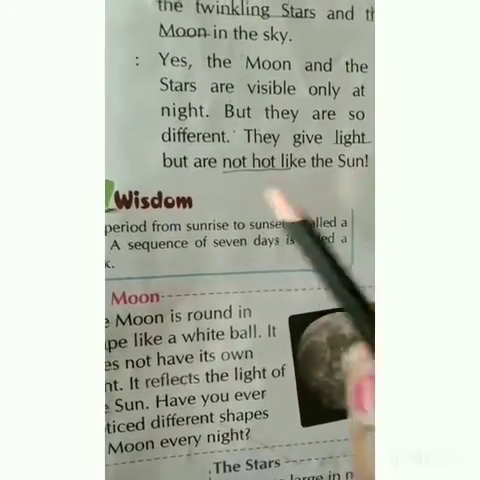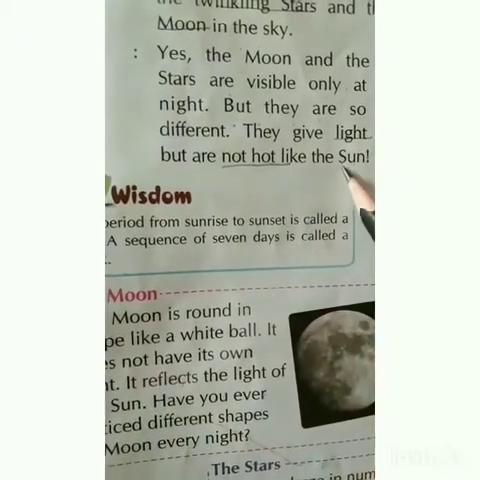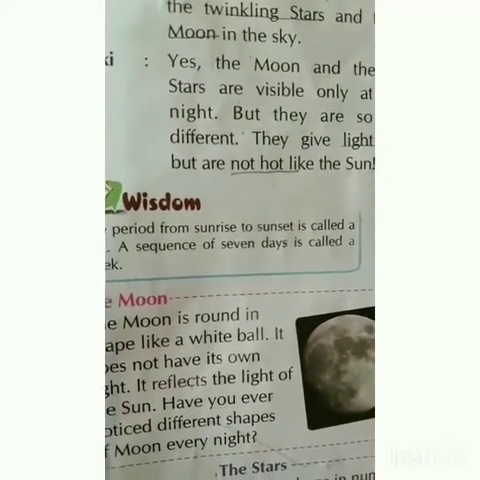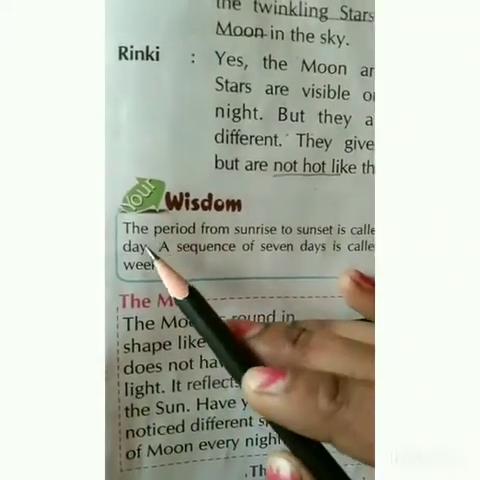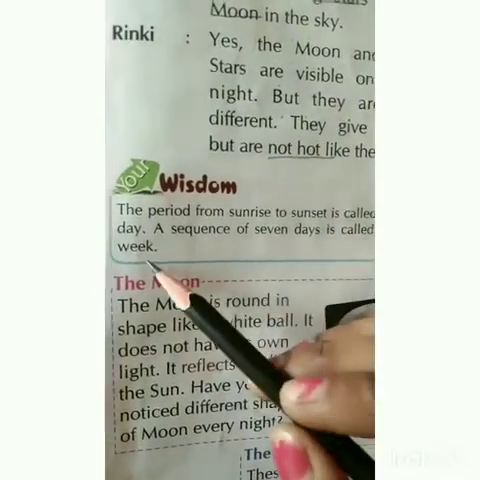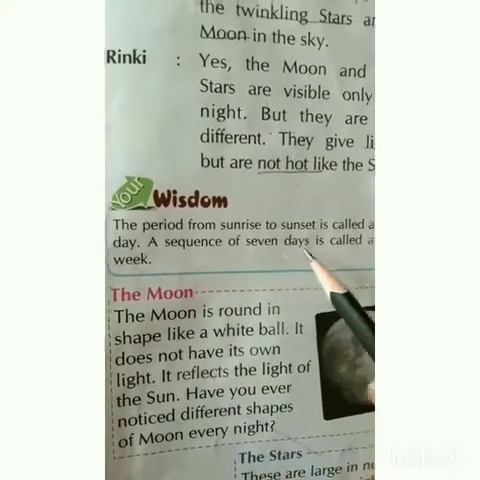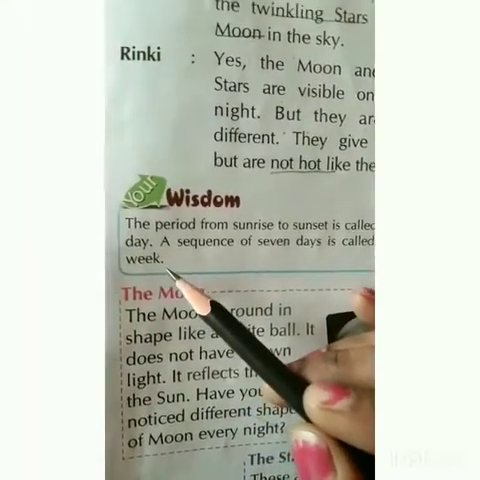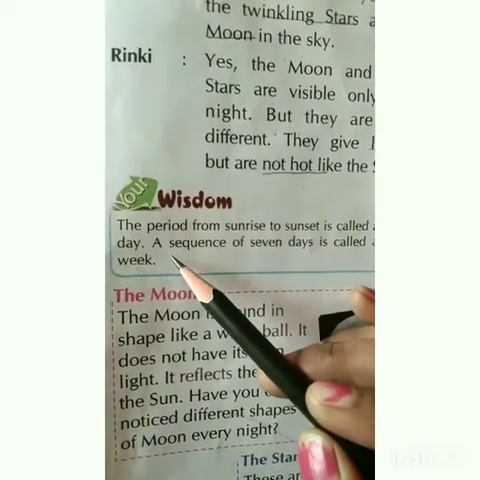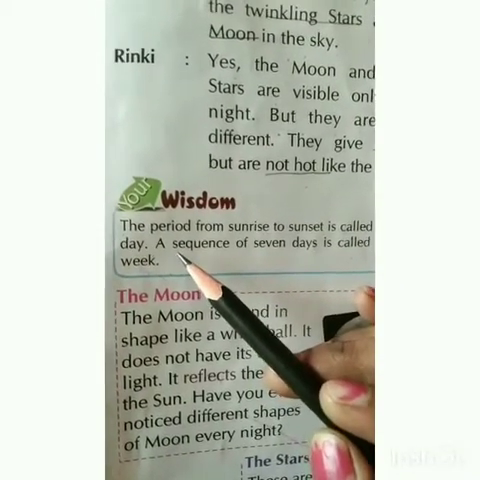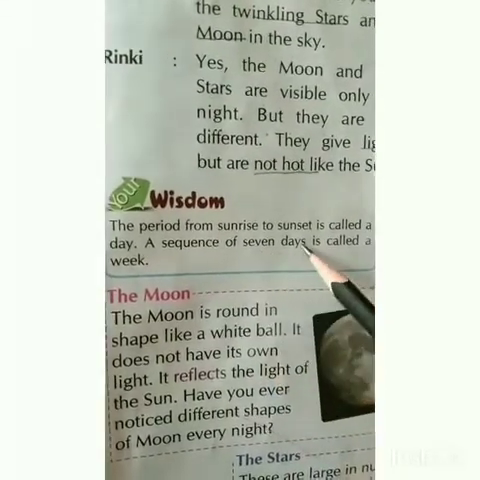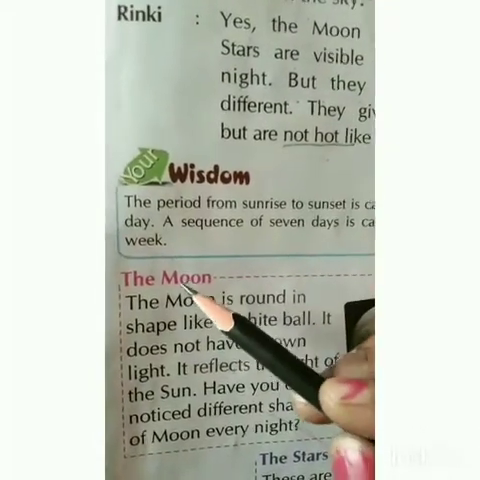but they are so different. They give light but are not like the sun. Yes, students, stars also give light, but they are not hot like the sun. Now look here, the period from sunrise to sunset is called a day. A sequence of 7 days is called a week. It starts from Monday. A week starts from Monday, and Sunday is the last day of the week. So a sequence of 7 days is called a week.